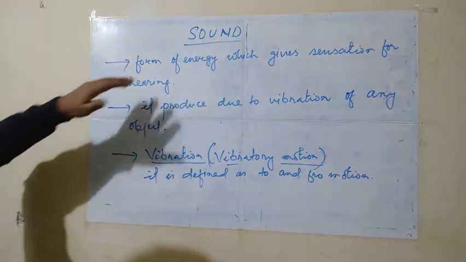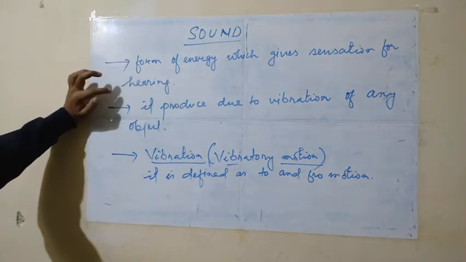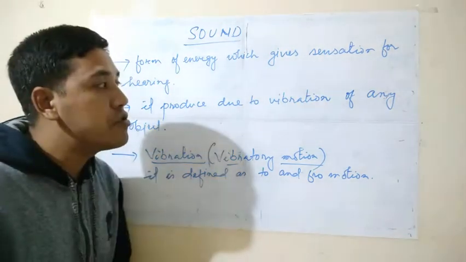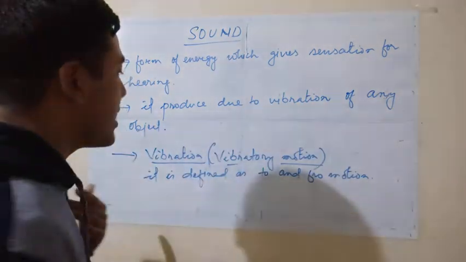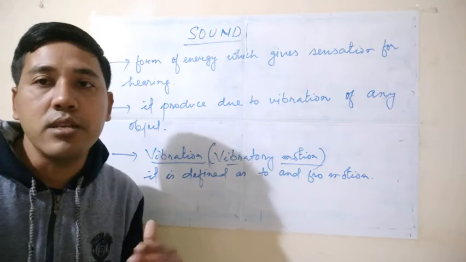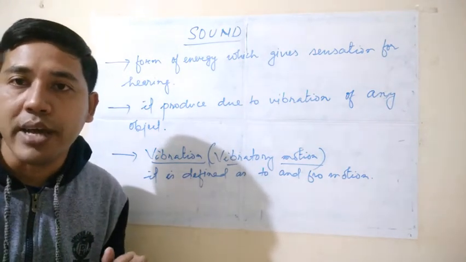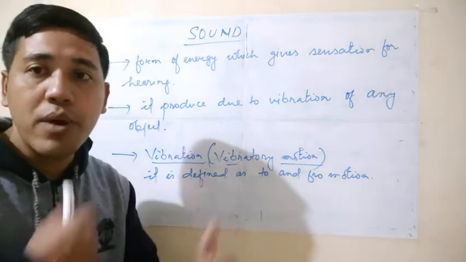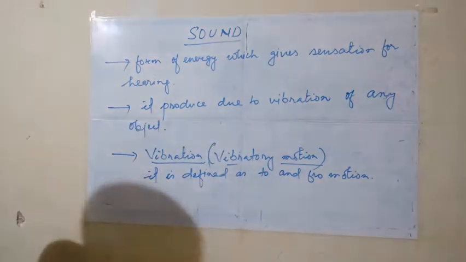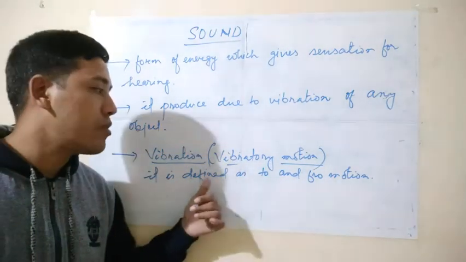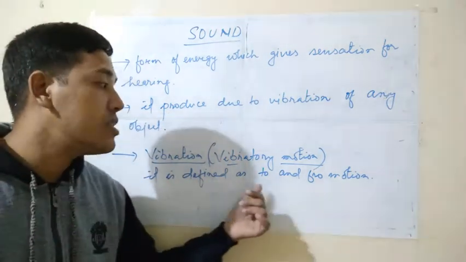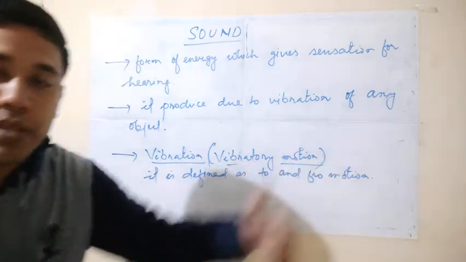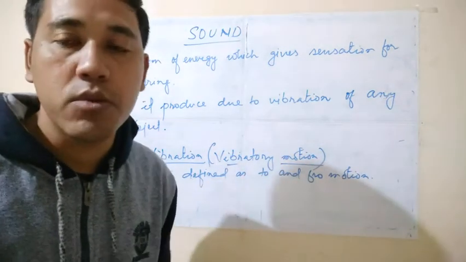Sound. What is sound? Sound is the form of energy which gives the sensation for hearing. Okay. And this sound is produced due to the vibration of any object. Right. Without the vibration, sound will not be produced. After the vibration only, sound will be produced. Okay. And what is meant by vibration or vibratory motion? The vibration or vibratory motion is defined as the to and fro motion. Okay. To means going, fro means coming. Going and coming motion. Right.